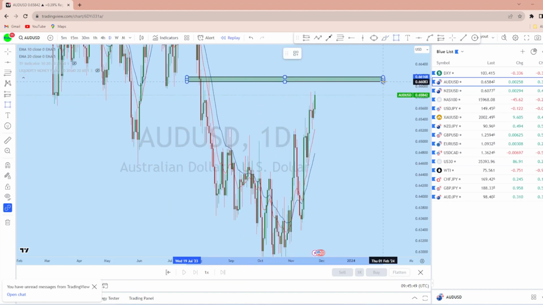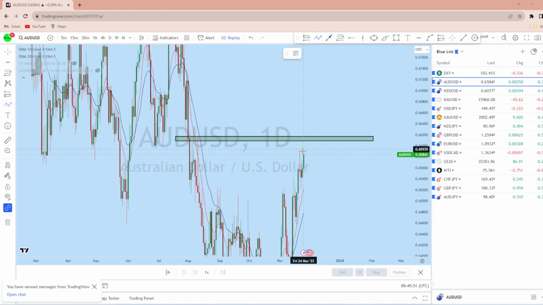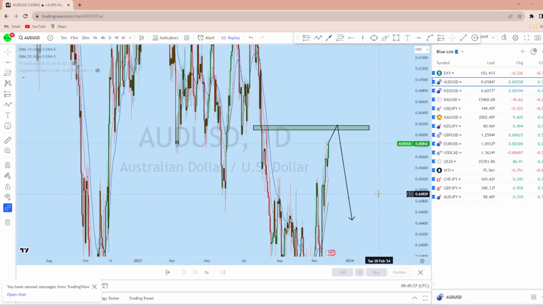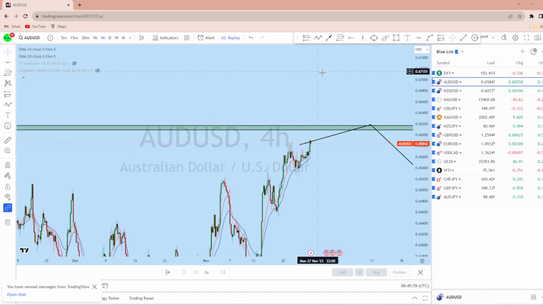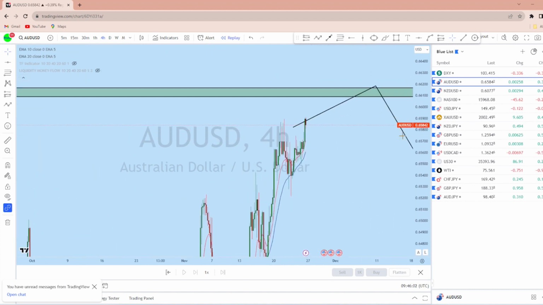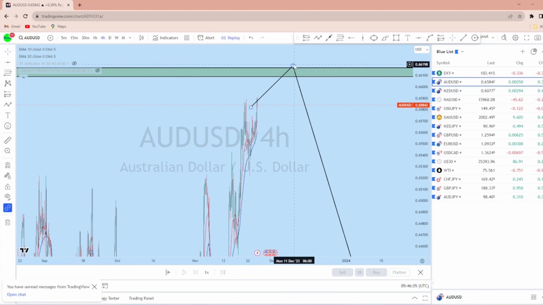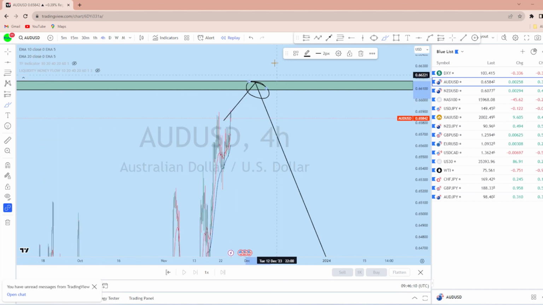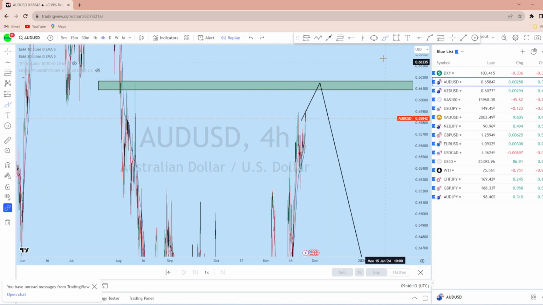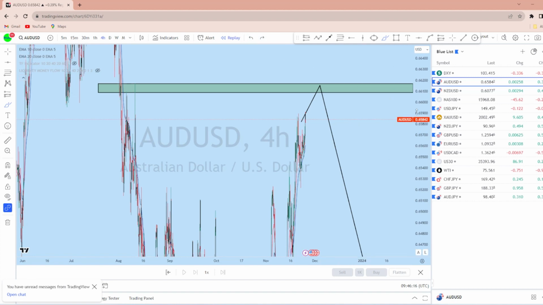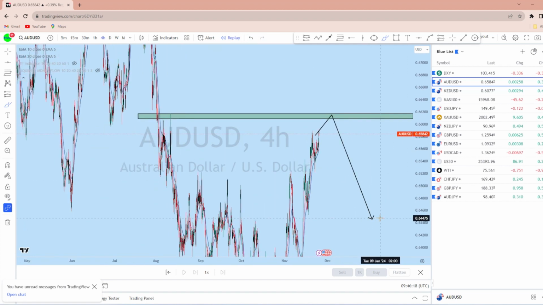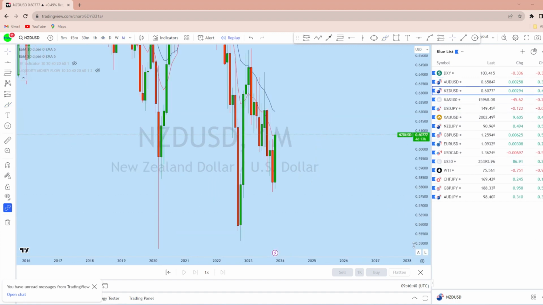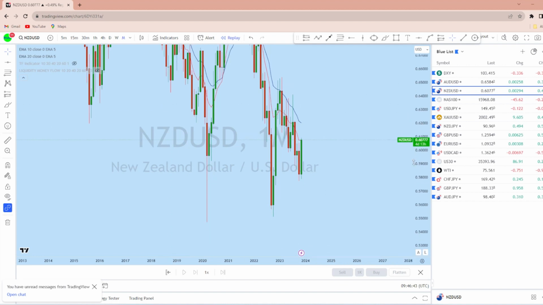What I think is that on AUDUSD, we might see initial upside bias and then we can expect AUDUSD to go back towards its long-term direction. Now looking at further lower time frame, we see that the market structure is still bullish on AUDUSD, we will look for potential confirmation along this zone or in that zone for this potential reversal. As soon as you find suitable entry on AUDUSD, you look for going short with a high probability trade setup. Now let's look at NZDUSD, looking at first of all monthly time frame.